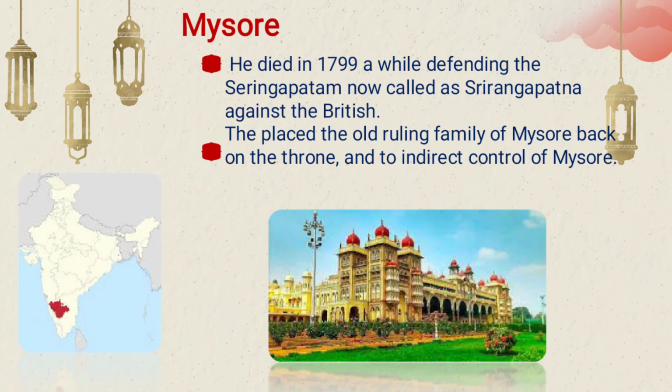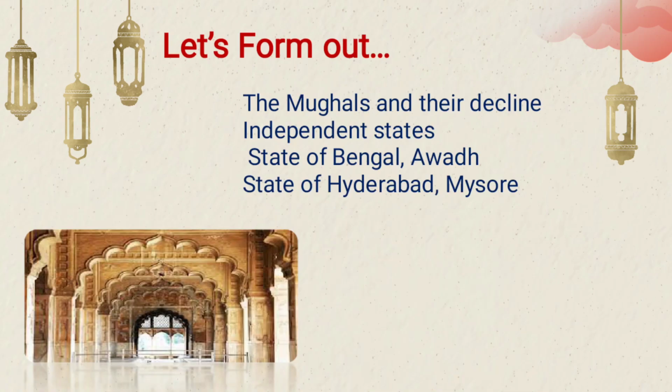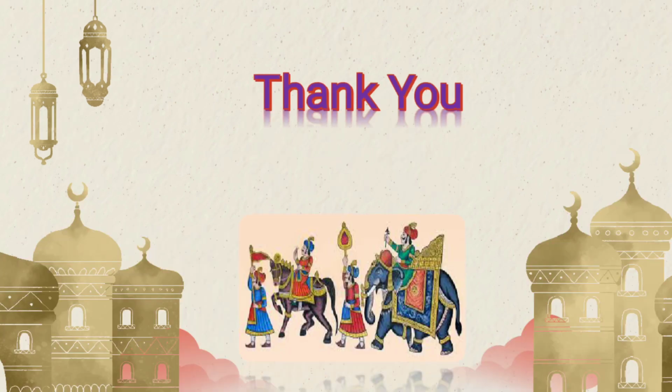After his death, the British took over the throne and started to rule. I have mentioned the picture of the Mysore palace, one of the most wonderful palaces. In this topic we learnt about the Mughals and their decline, and the independent states of Bengal, Hyderabad and Mysore. Okay students, we'll meet in the second part of the lesson. Thank you.